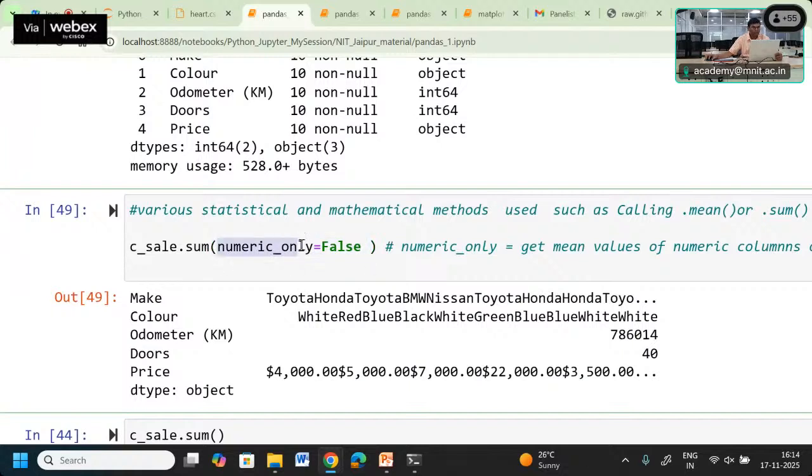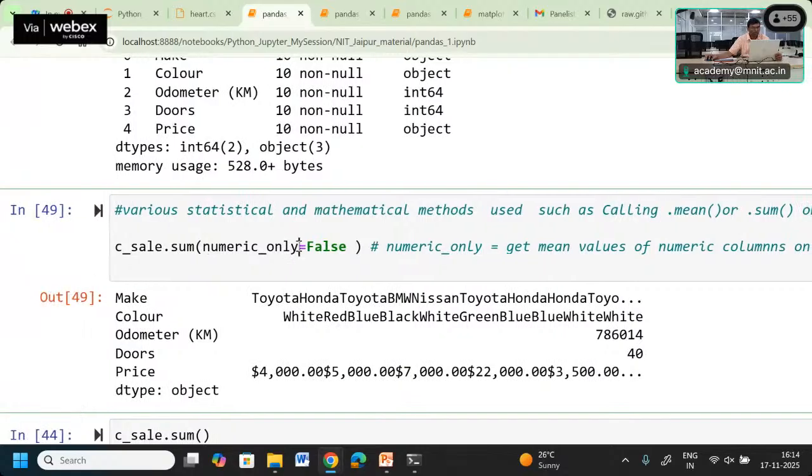The flag tells us whether we want to apply this when the values are numerical or not. If we give numeric only as true, it means only those columns with values which are numbers are used. If a column is a mix of numbers and some kind of text, it will not be considered.